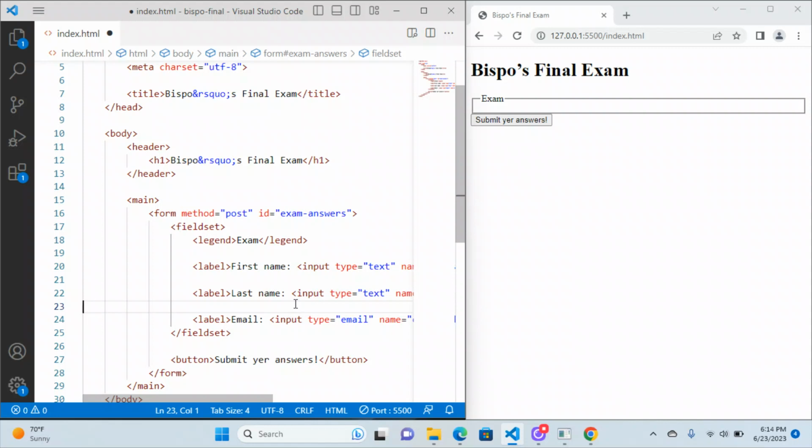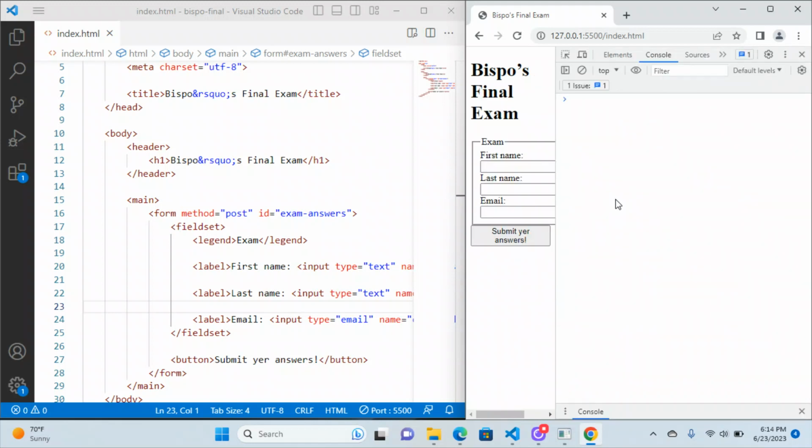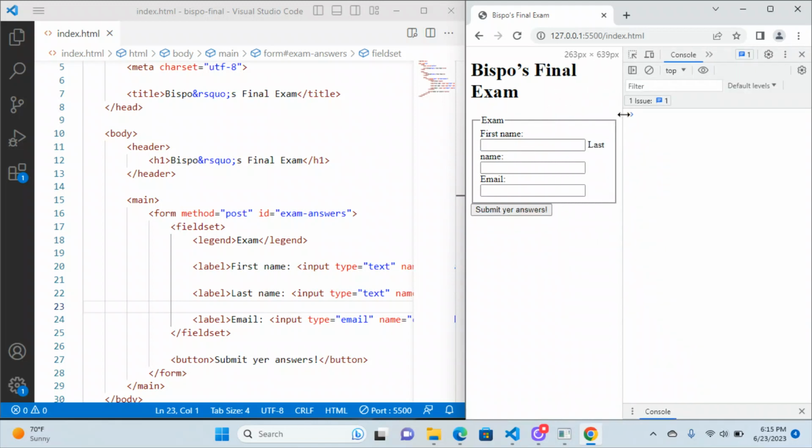Okay, so extra credit. Prepare the document for mobile viewing. So let's take a look at this real quick. I'm going to save this guy here. And here are my ugly forms. And let me go over here and bring up the console. I know this is going to be kind of squished over here. Sorry about that. I really need to get a wider screen laptop for this sort of thing.